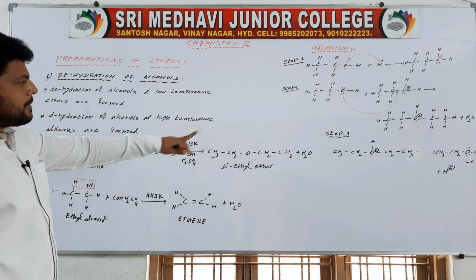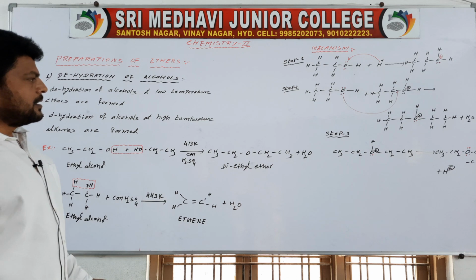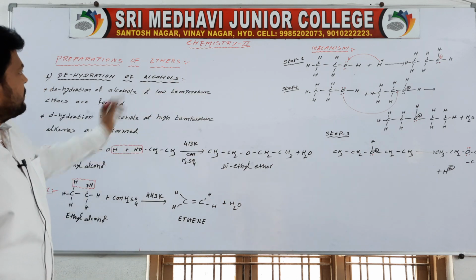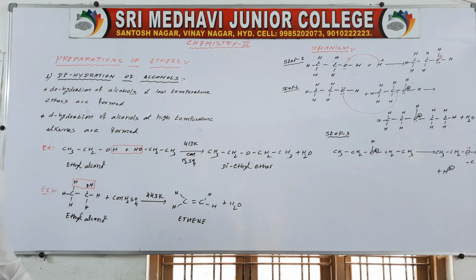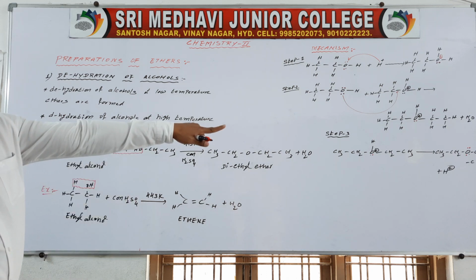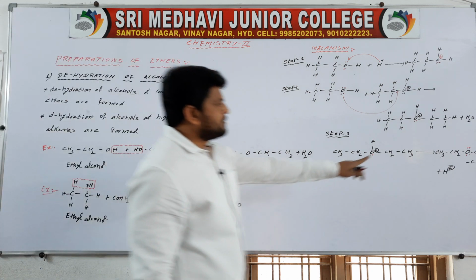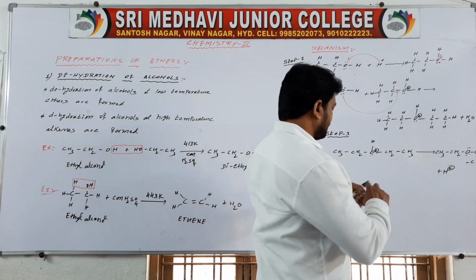This is the way we may confirm the mechanism of alcohol, the mechanism of formation of ether. It is a formation of ether.